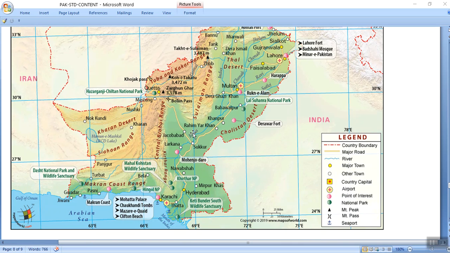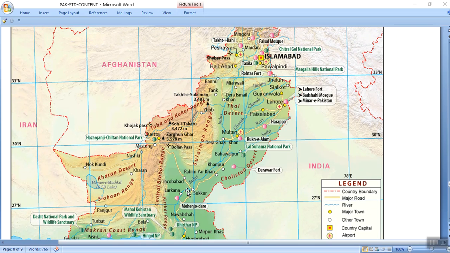The upper area is Balochistan, this is called a Plateau, clear. This is Sindh, also the Indus Plain area, clear. These are the coastal areas. Pakistan enjoys a 750 kilometer long coastline, okay. There are two plateaus, Balochistan Plateau and the Potwar Plateau, fine.